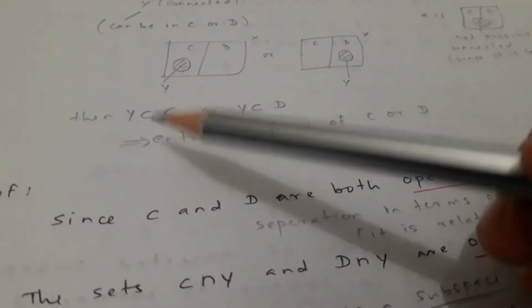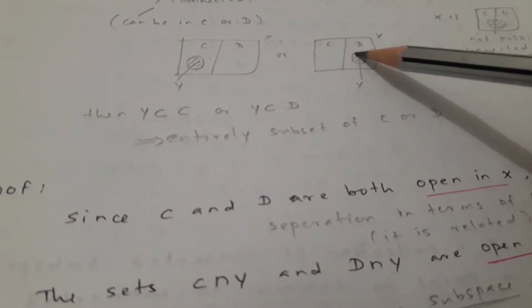If you put it like this, there would be a separation. Since it is connected, we can't do that. This is the idea of the proof. So we can say Y is a subset of C, or Y is a subset of D. It means Y is entirely a subset of C or D.